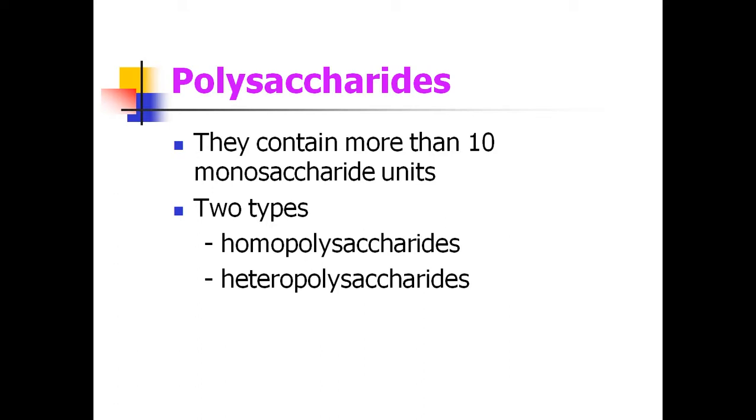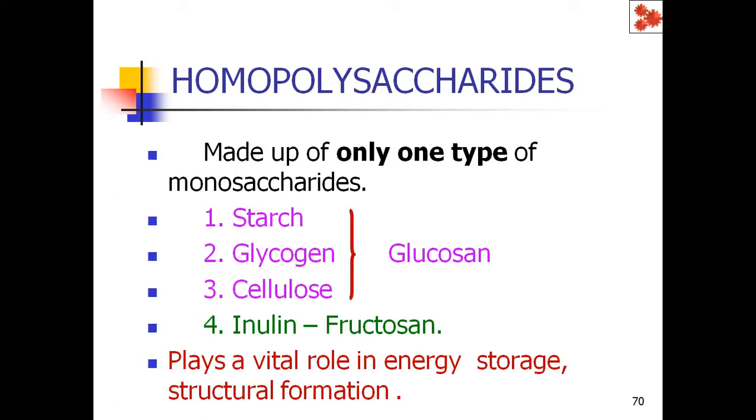Homopolysaccharides means all the sugar units are made up of only one type of monosaccharide unit. Heteropolysaccharide means more than one type of sugar unit is present. So homopolysaccharides are made up of the same type of monosaccharide unit, while heteropolysaccharides contain more than one type of monosaccharide unit in their structure.